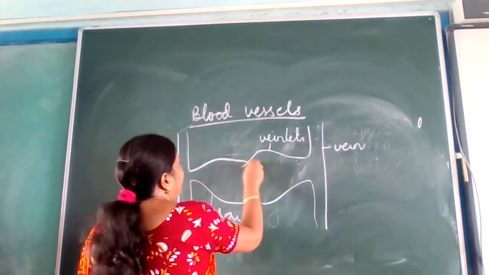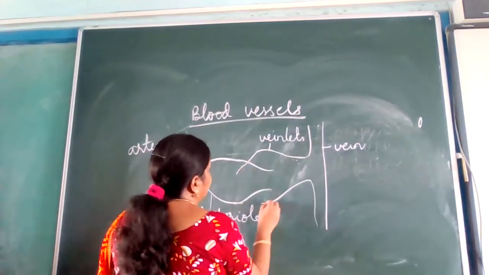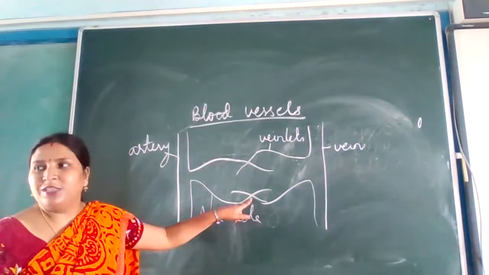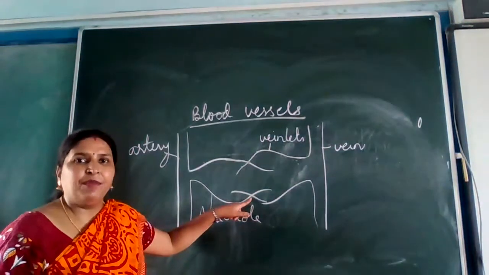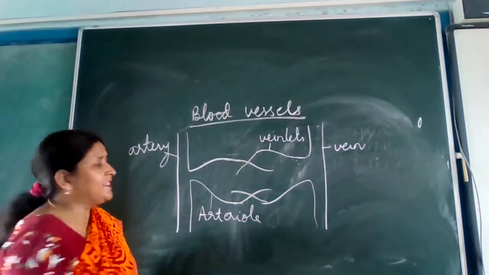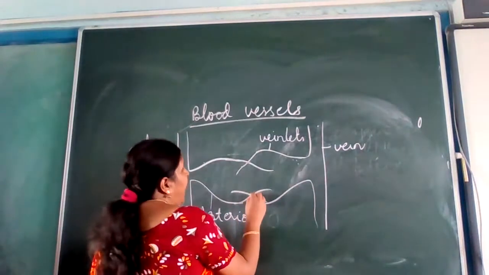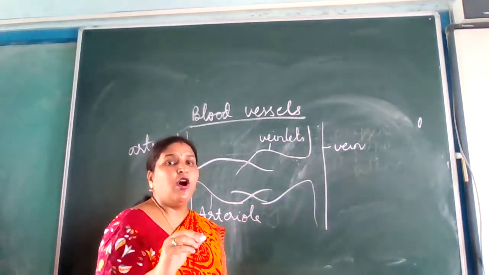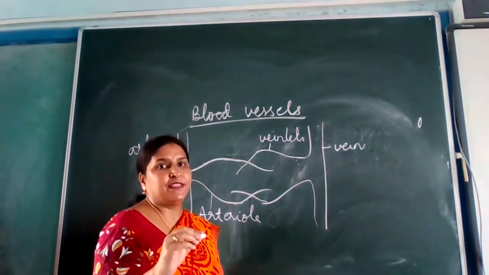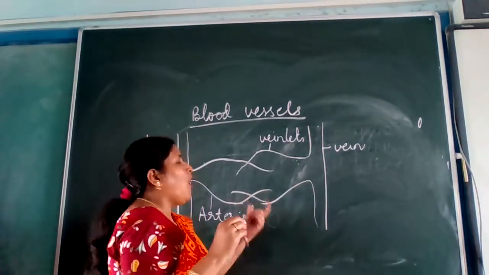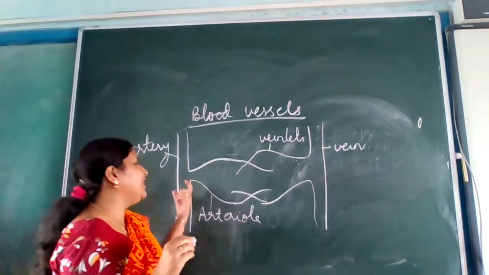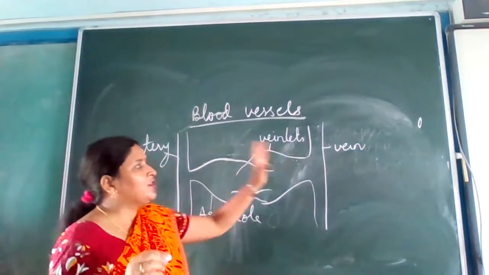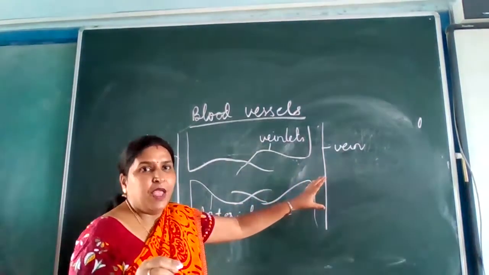Now there is a point where these two meet. Can everybody see that point where these two are meeting? This is the place where exchange of gas and exchange of nutrient taking place. Exchange of gas means oxygen is taken by the artery and carbon dioxide is taken by the vein.